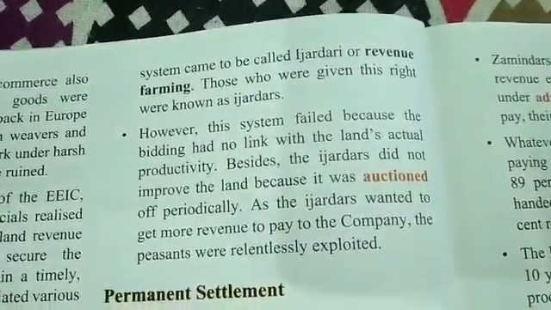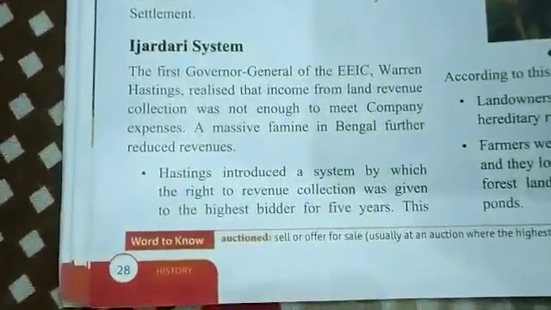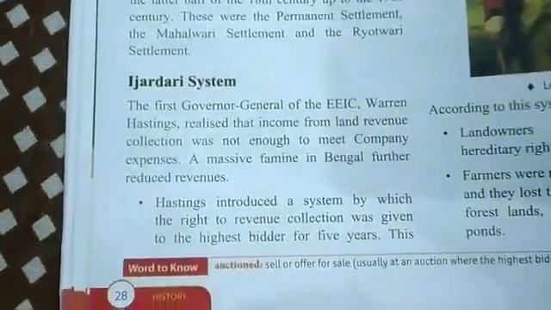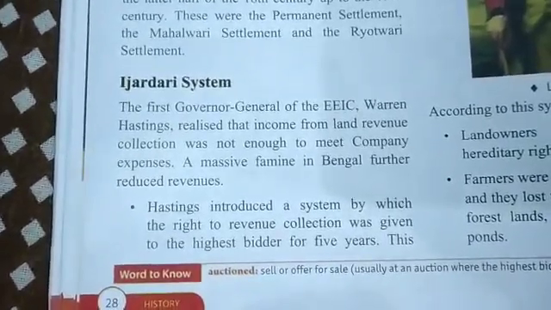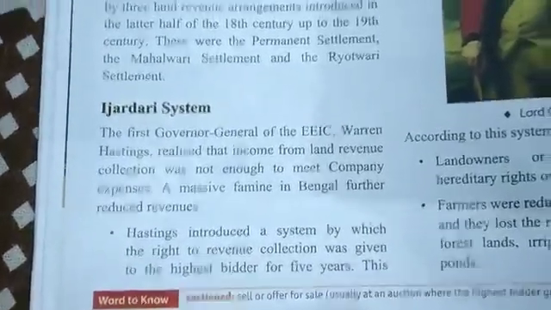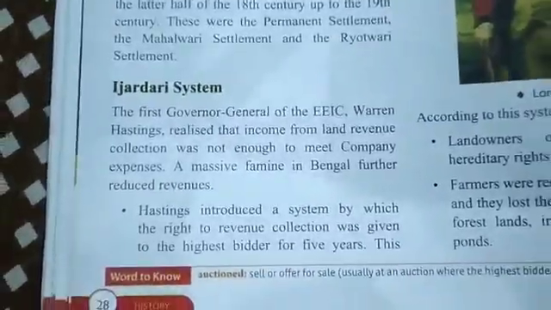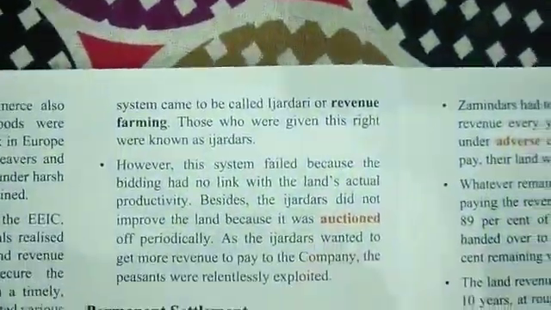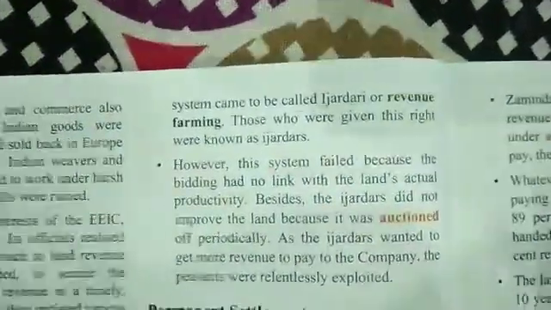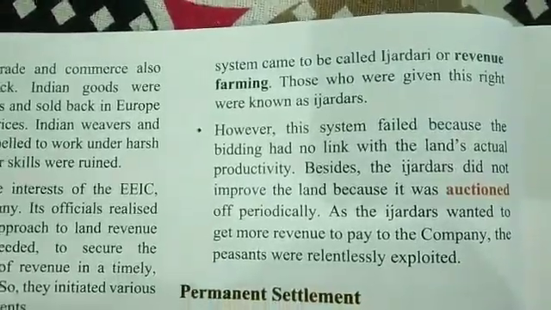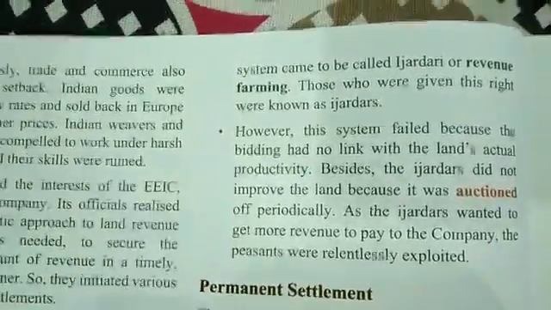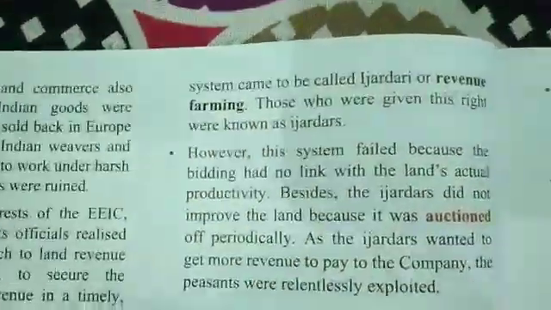Those who were given this right were known as Izadars.